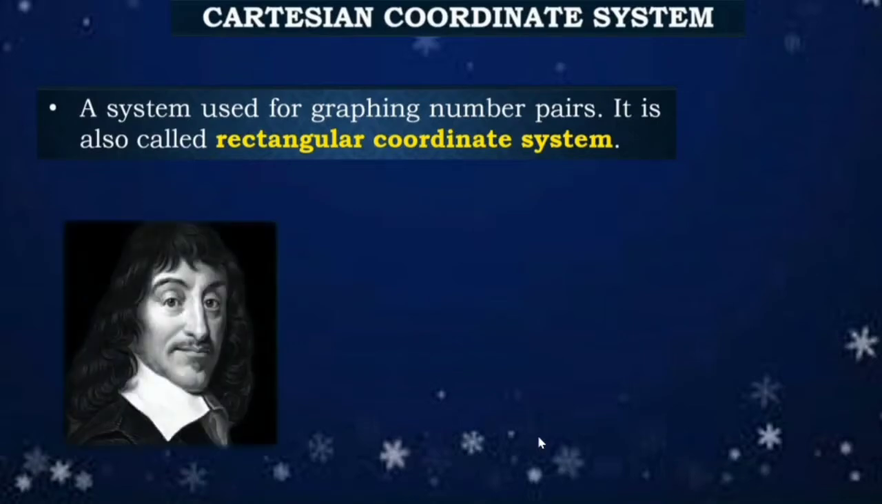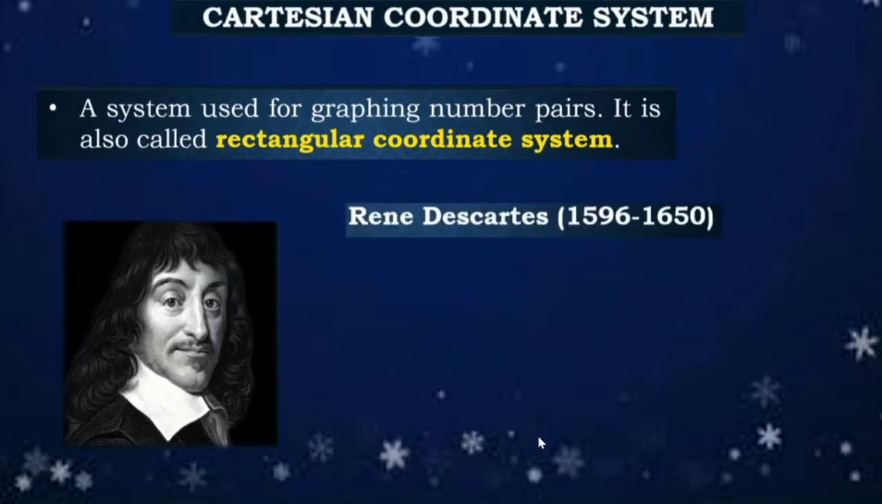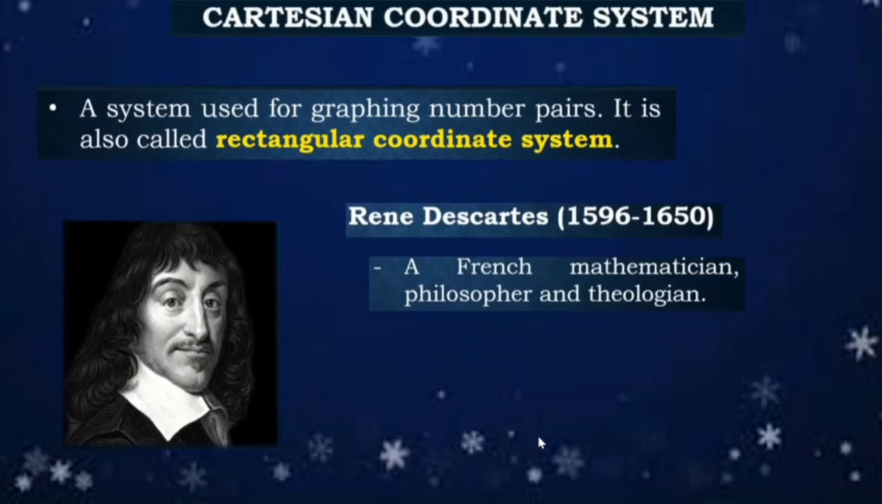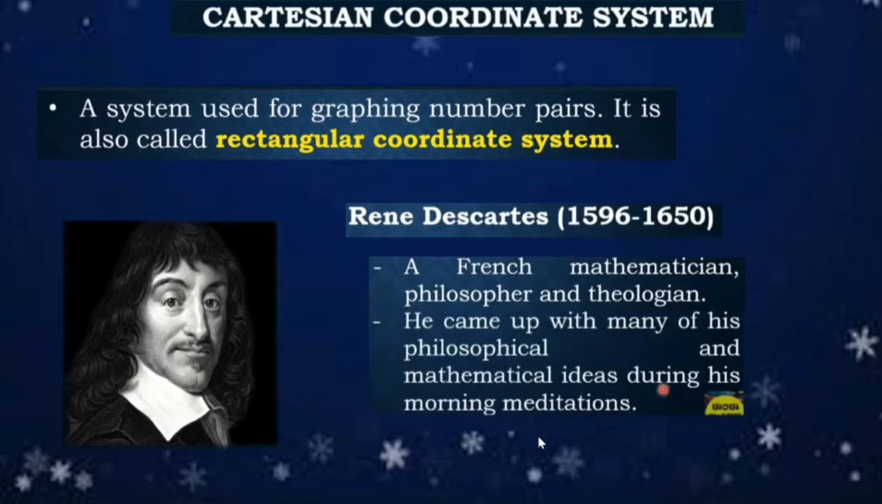Next, he is René Descartes, from 1596 to 1650. René Descartes discovered the Cartesian coordinate system. He is a French mathematician, philosopher, and theologian. He came up with many of his philosophical and mathematical ideas during his morning meditation.